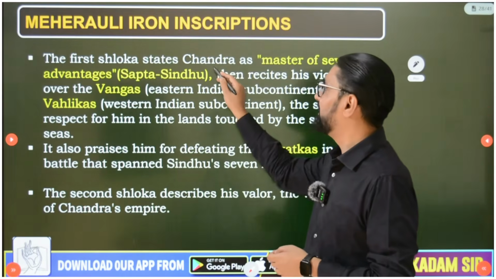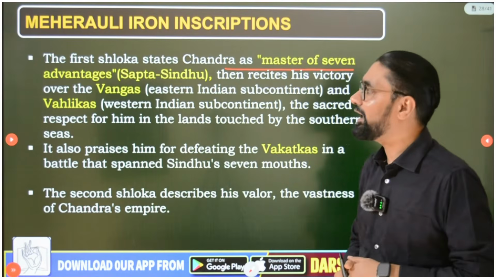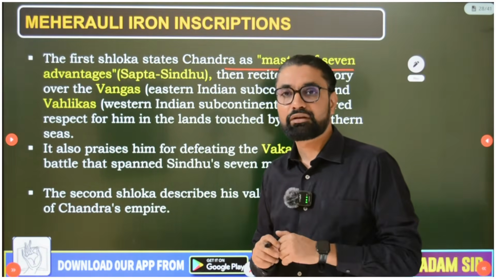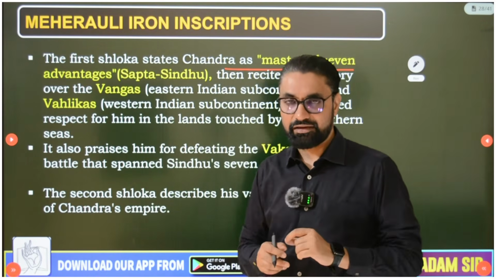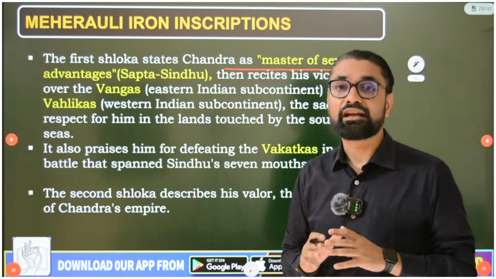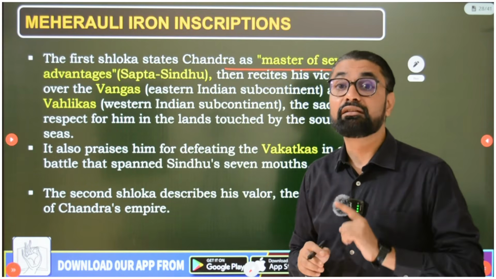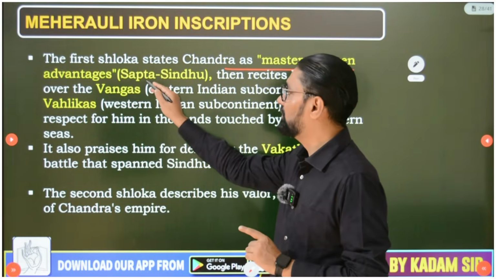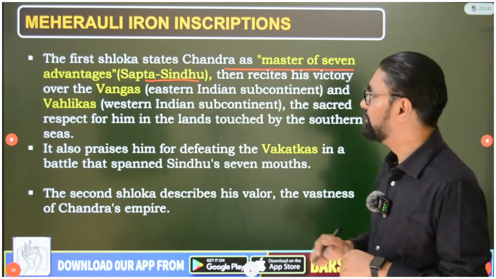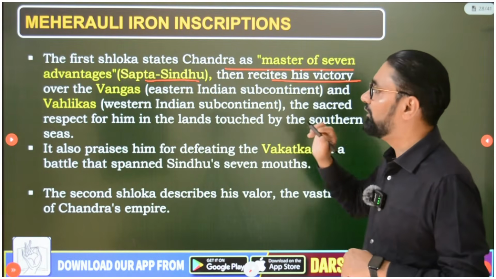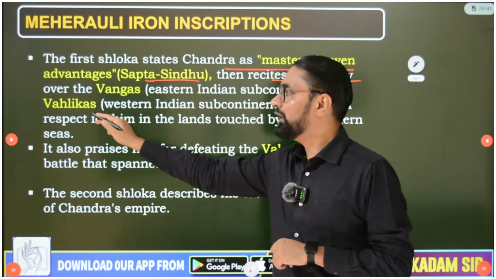Then first shlok states Chandra as a master of 7 advantages. So in first shlok he is said to be master of 7 advantages. So these 7 advantages or 7 areas that he conquered, these are the 7 rivers, Sapta Sindhu. So first shlok says Chandragupta II Vikramaditya occupied Sapta Sindhu region. Then recites his victory over the Vangas and Vahalikas.